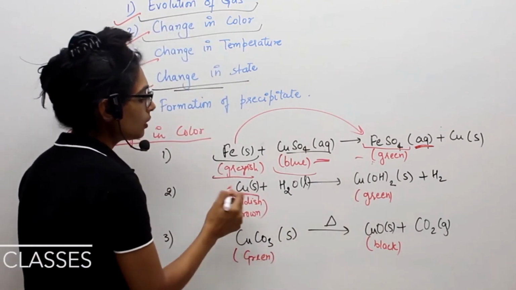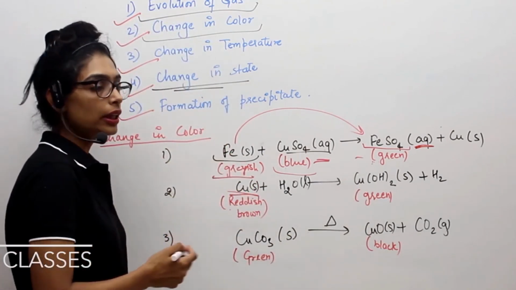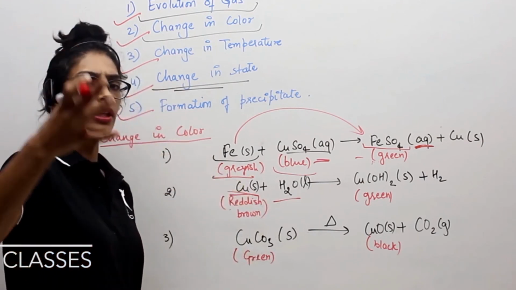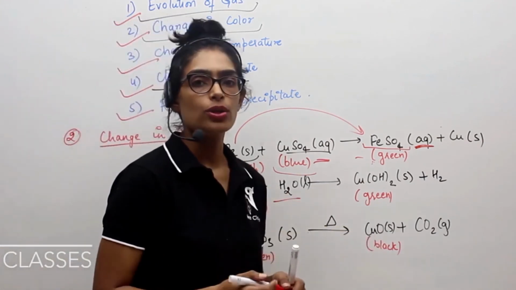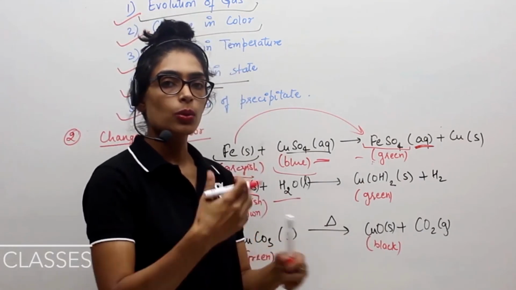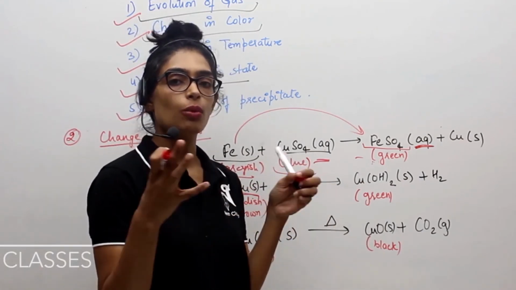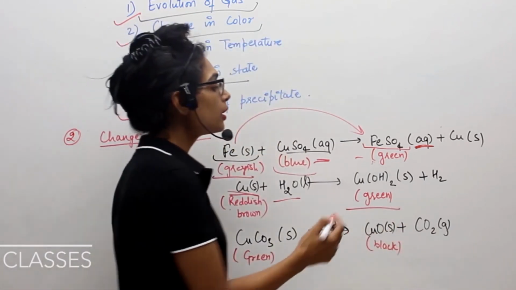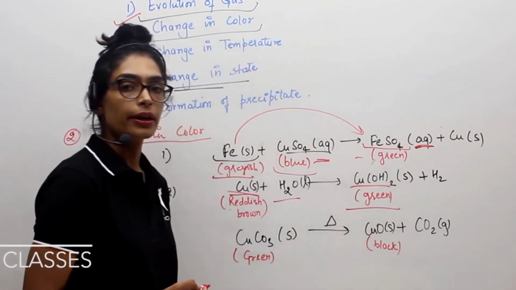Similarly, if you take a copper piece, that is a reddish brown color thing, and react it with water, it won't react immediately. It will take its own good time. As I said, if you keep it open in the moisture, in the presence of air, water particles or moisture particles will slowly react with copper, and a greenish color layer will form. That greenish color layer is nothing else but copper hydroxide.